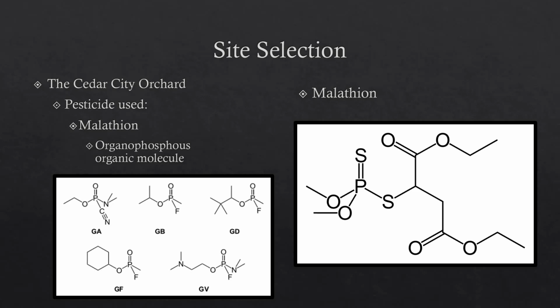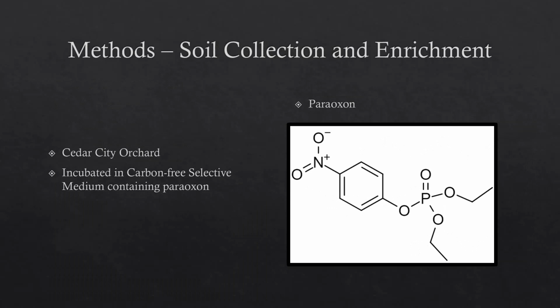The bacteria growing in the soil may have enzymes that allow them to degrade malathion and thus other organophosphorus nerve agents with similar structures. By taking samples of the soil and acquiring bacterial isolates, we hope to find bacteria with such enzymes. Again, we could use these enzymes to protect farmers from backspray, clean up pesticide spills, and protect soldiers and other personnel from terrorist attacks. To accomplish this, I first acquired soil samples from Cedar City Orchard and then transferred a small amount of soil to a tube containing carbon-free selective medium containing peroxone as the sole source of carbon.